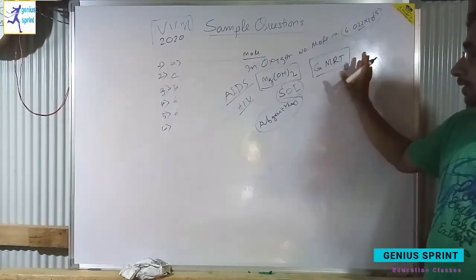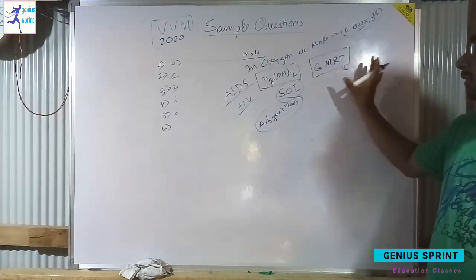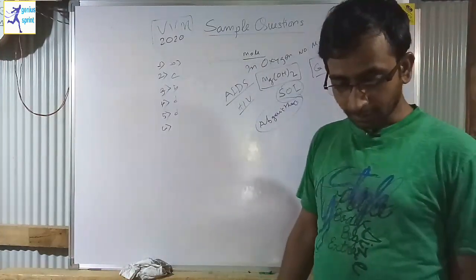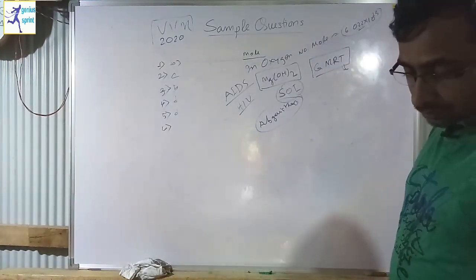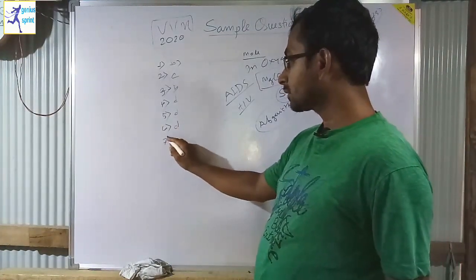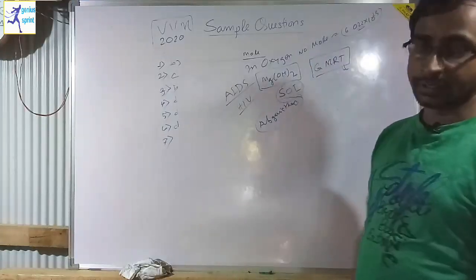Now from this full form I can guess that it's one kind of radio telescope. So I think the option is radio astronomy. So option D is correct. Question number 6, option D is correct.